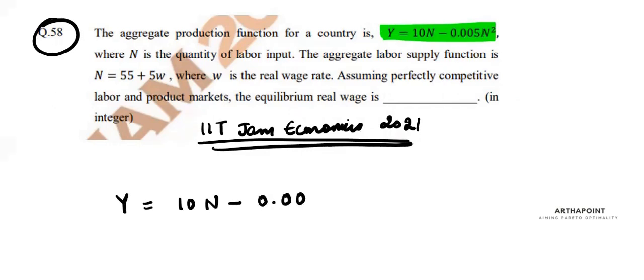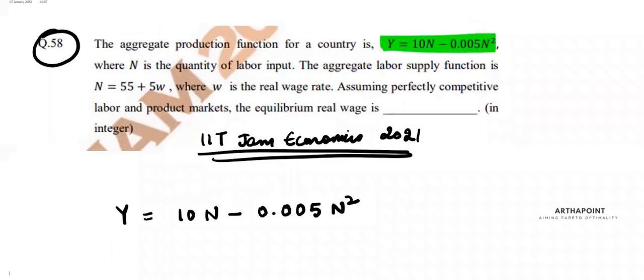Always remember that the production function tells the functional relationship between input and output for the firm. So the production function will help you determine the amount of labor demanded by the firms. It will give you the labor demand curve.